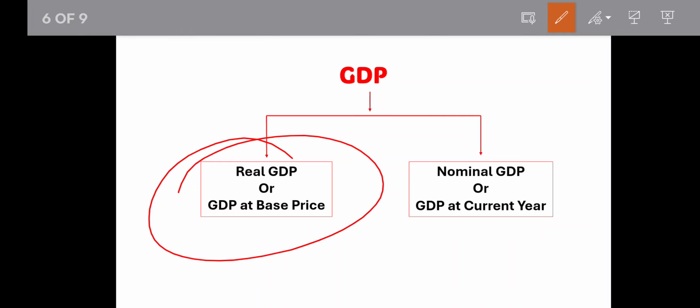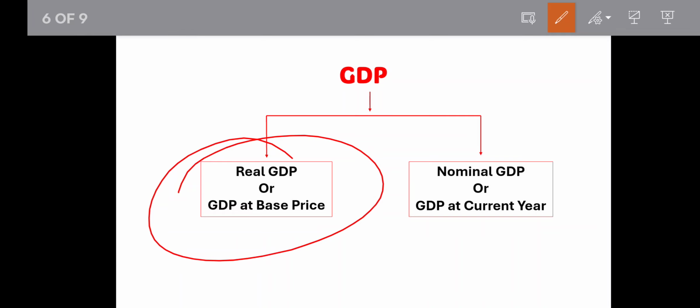Base year means we are taking a year as base year, like 2002, it is base year. We are just taking suppose. Okay, so when we are calculating the GDP in 2002 on the basis of the price of 2002, this will be nominal GDP, and if the base year is 2002, then it will also be the real GDP.